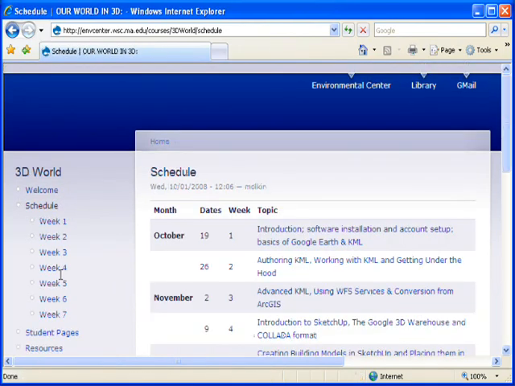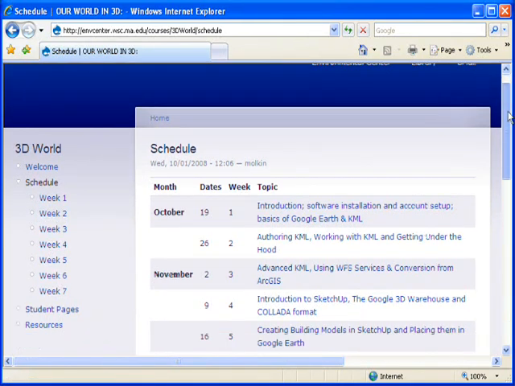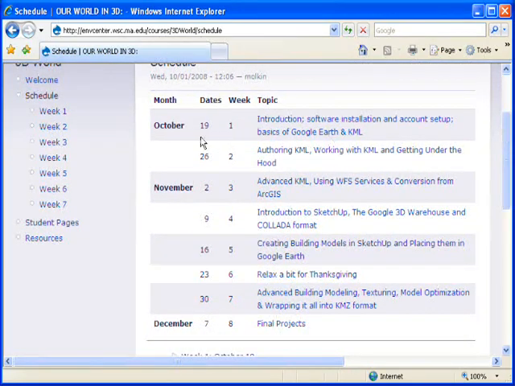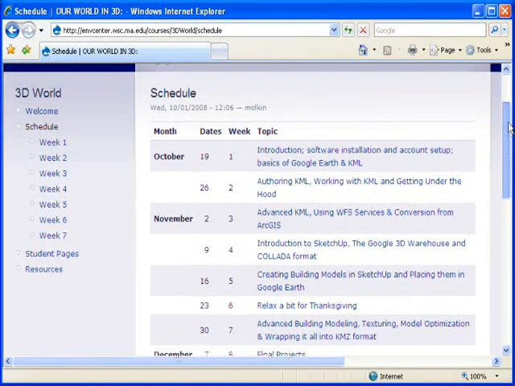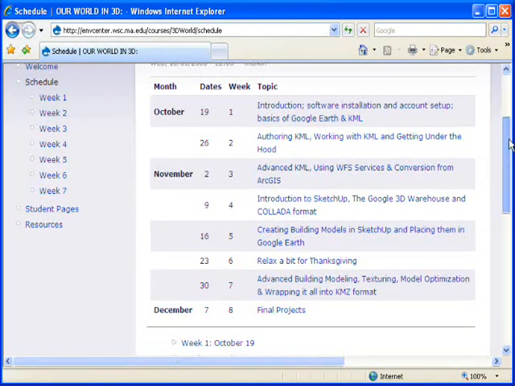The schedule is going to be the nerve center for the class. So I've got our schedule. We list it by weeks and dates. So the date is always going to be the Sunday starting the week. And we're not going to be extremely strict about you holding to this schedule, but what I'd like to do is foster this feeling that we're in this together and that we're collaborating. And I'd like to use your work from prior weeks to show some examples for the following weeks and build upon that. So here's the schedule as it lays out right now.